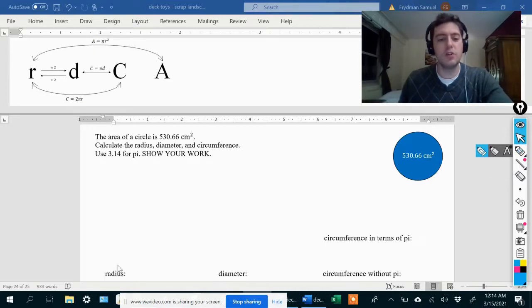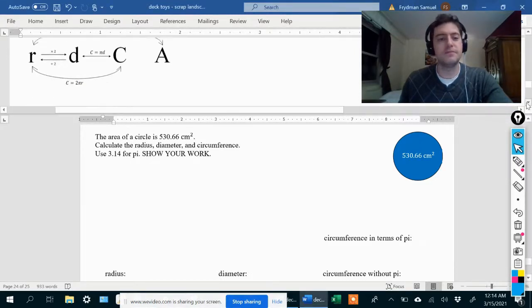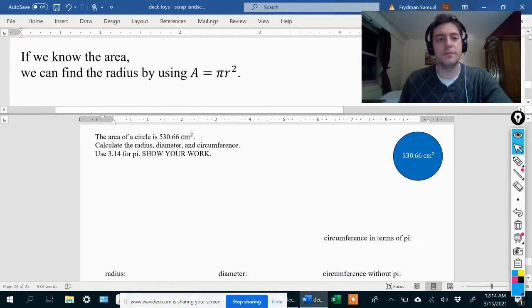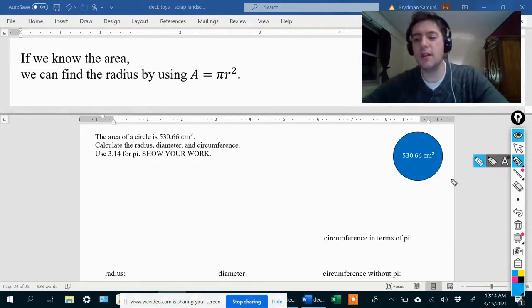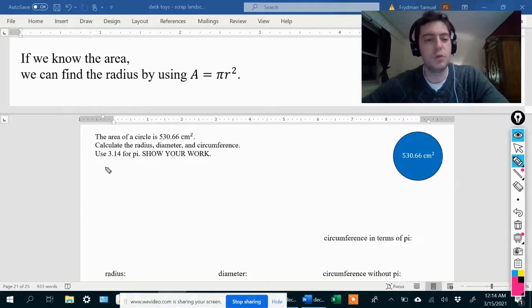So if I want to know the radius and I know the area, I can use A equals pi r squared. Okay, so let's do that. We'll write A equals pi r squared over here.